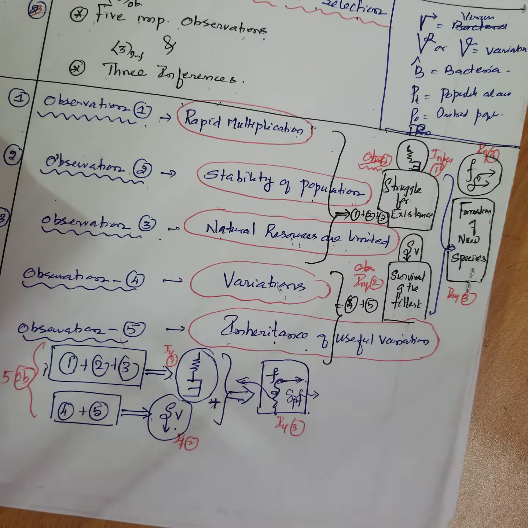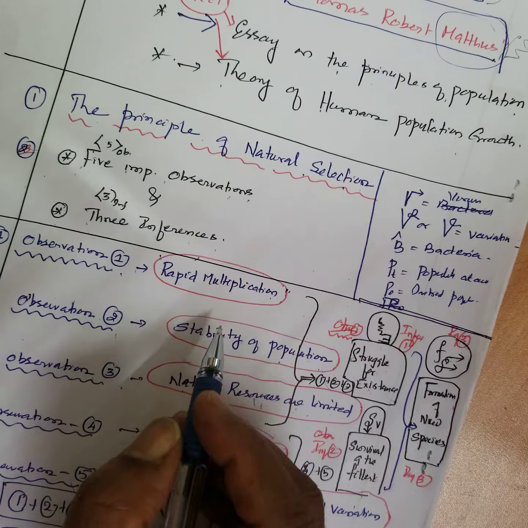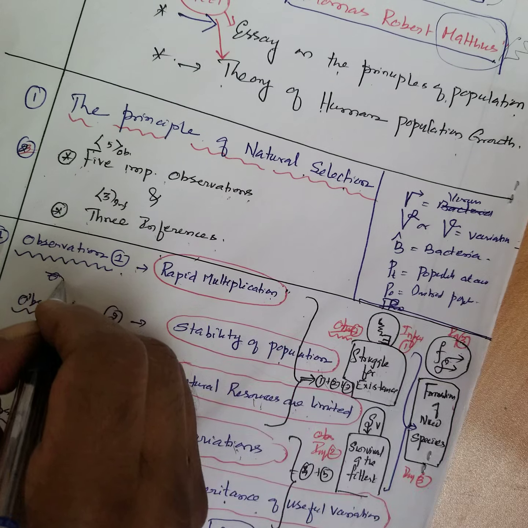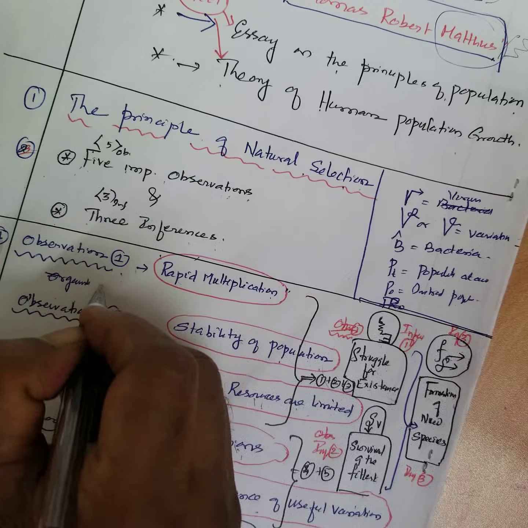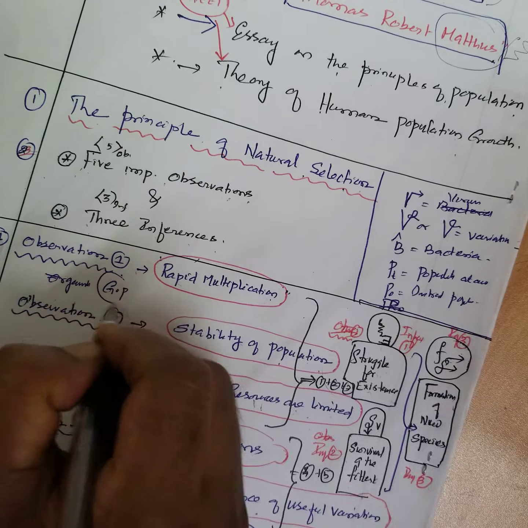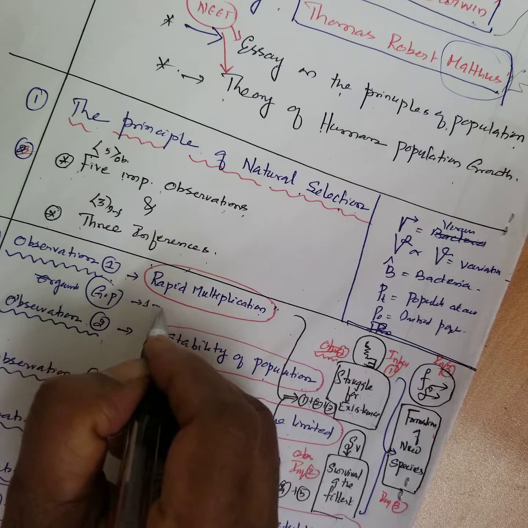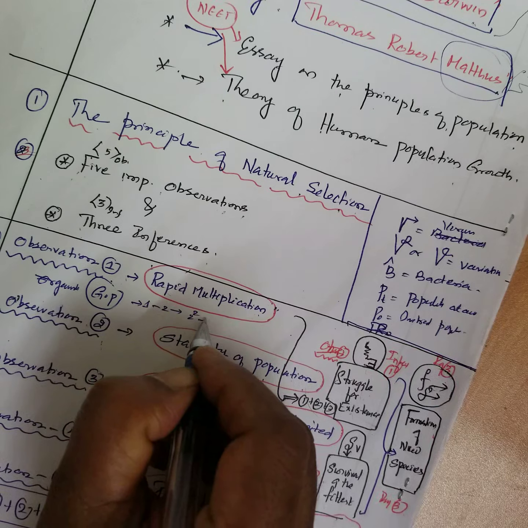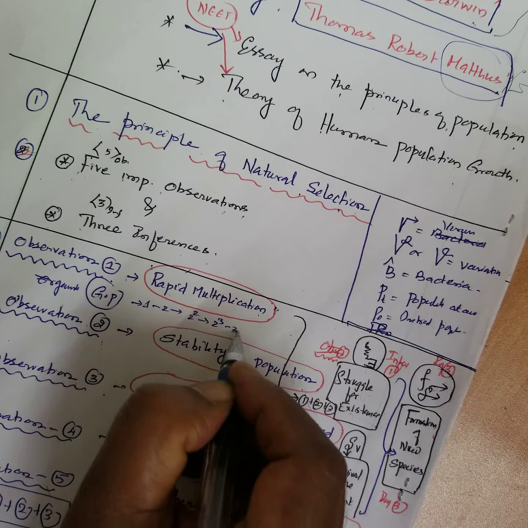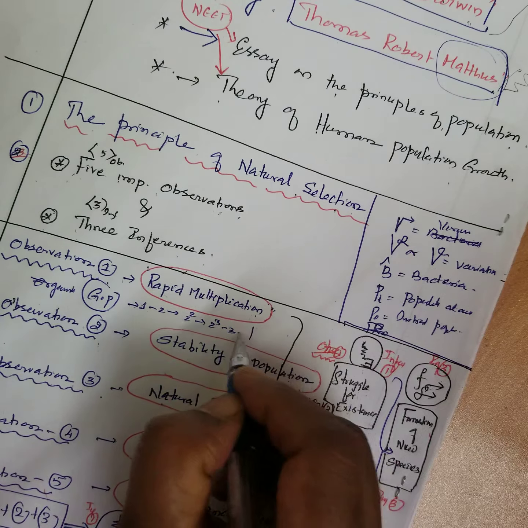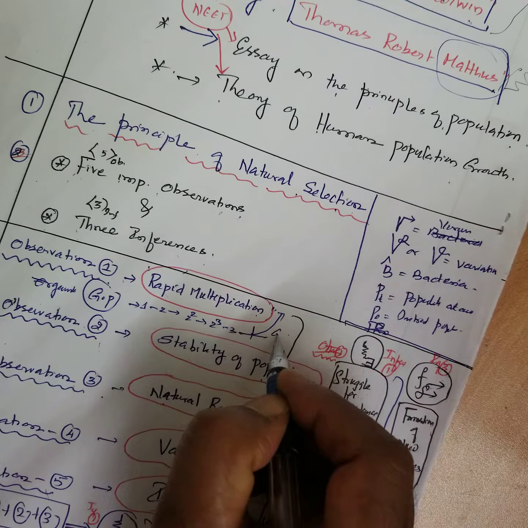Then, what is this observation? Here, rapid multiplication. For example, an organism grows in geometric progression. What do you mean by geometric progression? 1 multiplies by 2, then 2 square, 2 cube, and so on. That is called exponential growth. This is called geometric progression.